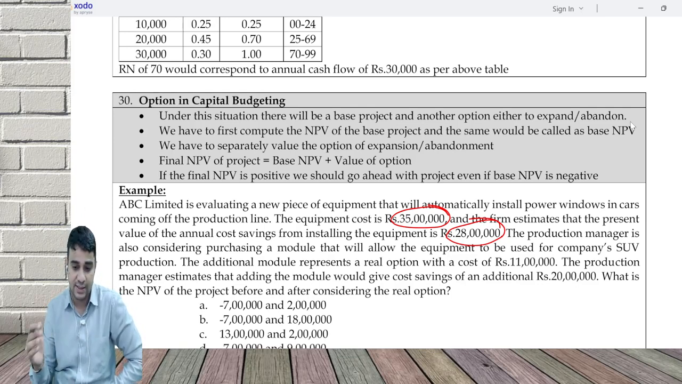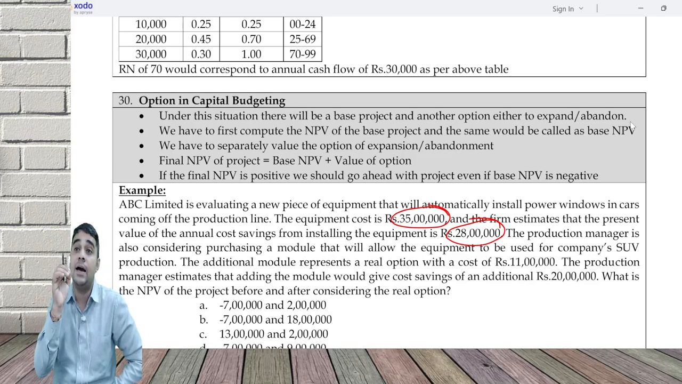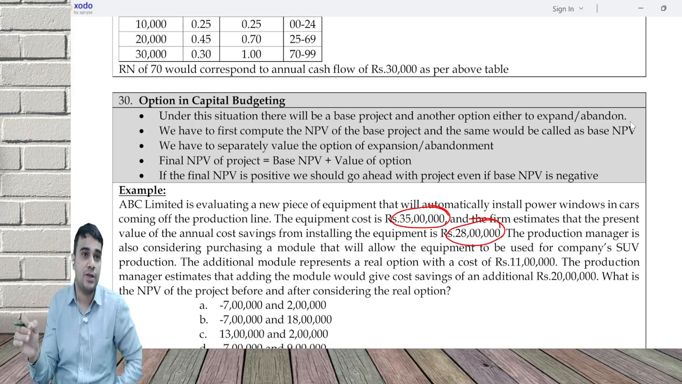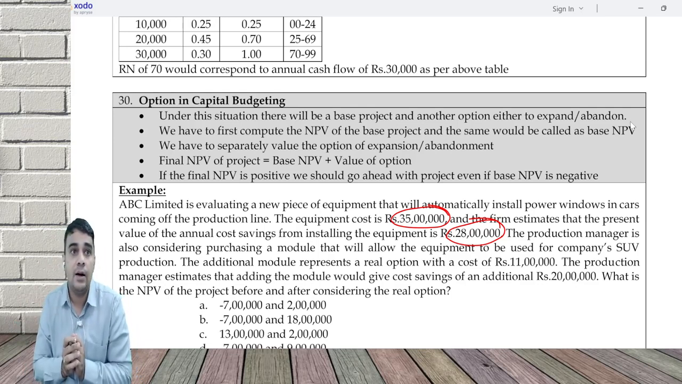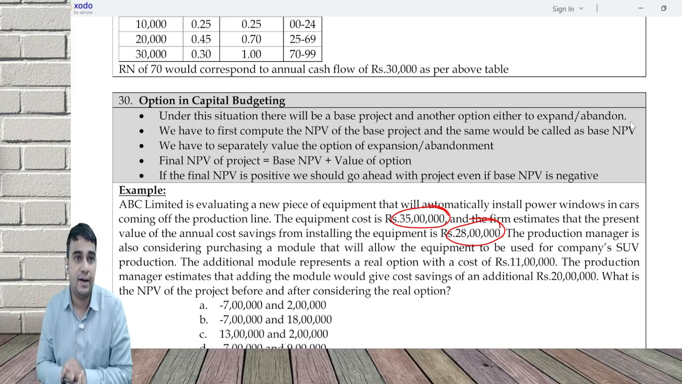Then they're saying the production manager is also considering purchasing a module that will allow the equipment to be used for the company's SUV production. If you want to buy the module, first buy the equipment. Equipment you are saying you don't want to do it. Why are you saying you don't want to do? Because it is having negative NPV.